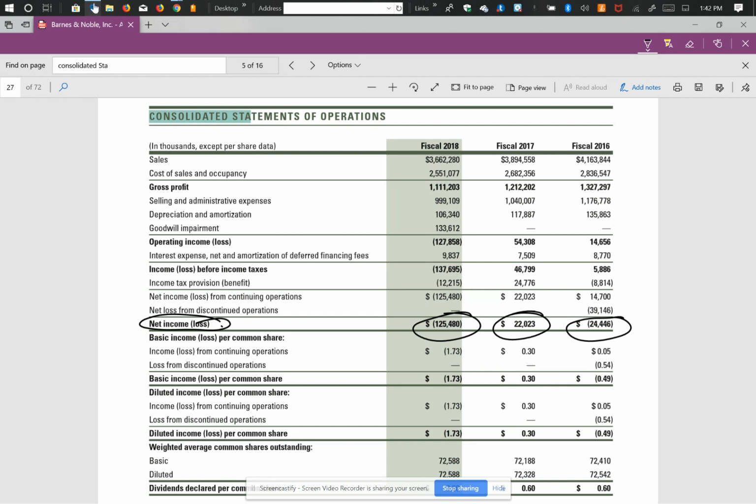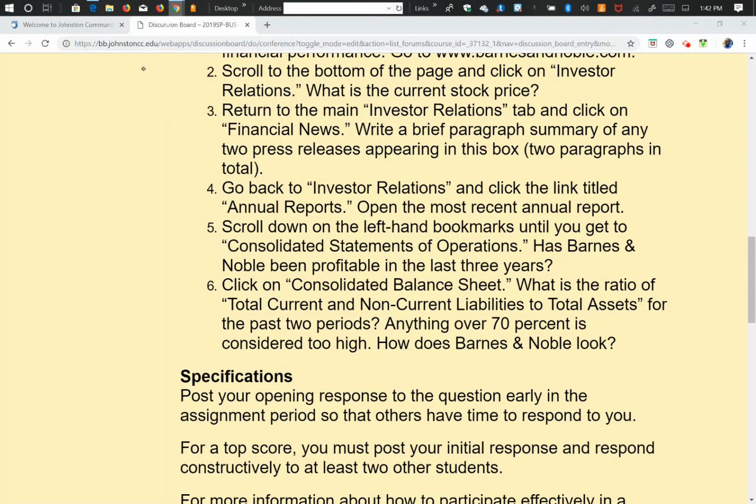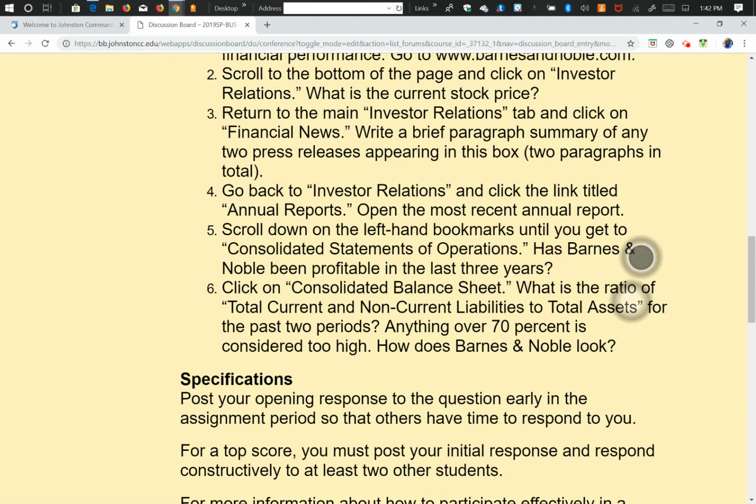And then the other part of the assignment was to look at the debt to assets ratio. Again, if I take you to the problem, I think it was confusing to some people, and I can tell you probably the issue that was confusing was where you're being asked to determine the total current and non-current liabilities to total assets for the past two periods, basically for the past 2 years.